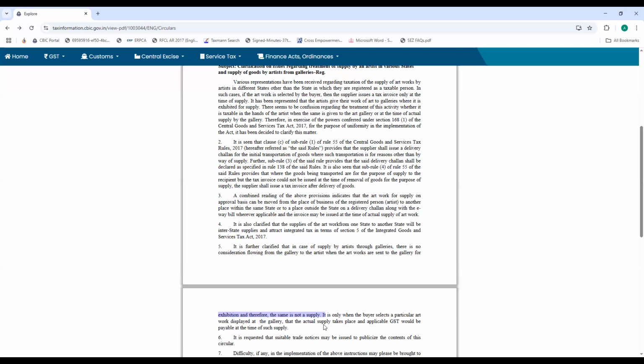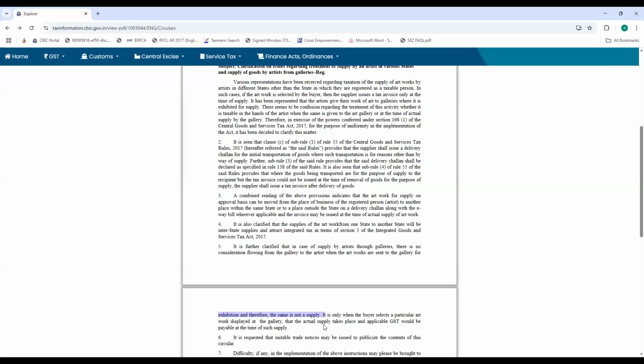See, in case of artists, the matter goes one step ahead, because in that case the painting is in another state and then it is being sold, and it is not identified for what time it would be displayed. Another aspect could be that this is a place of visit wherein the painting has been displayed, and the supplier needs to take a fresh registration. That also has been circumvented by this circular.